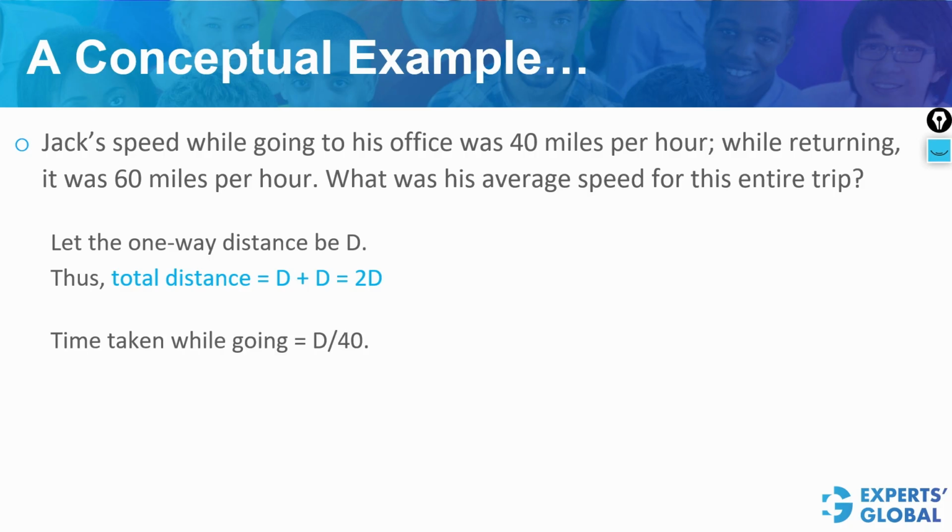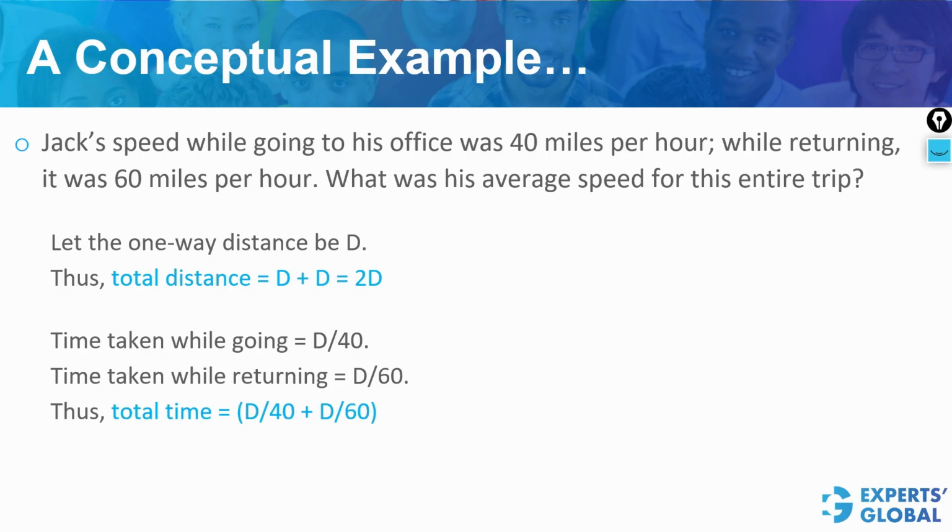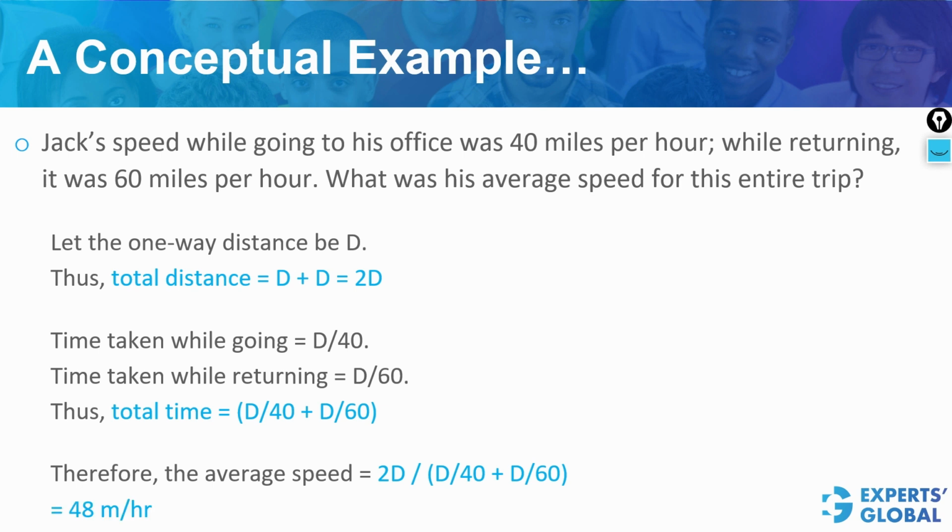Time taken while going to his office, d by 40. Time taken while returning, d by 60. Therefore, total time for the trip is the sum of the two. We know that the average speed is total distance divided by total time. Therefore, the average speed turns out to be this much. On simplifying, we get 48 miles per hour.